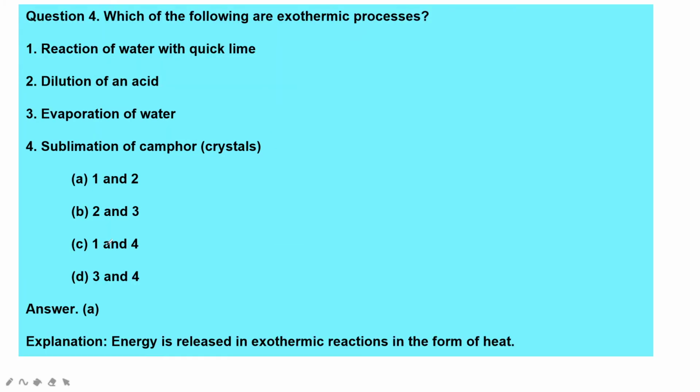The fourth question: which of the following are exothermic processes? Reaction of water with quicklime, dilution of an acid, evaporation of water, sublimation of camphor. Quicklime is calcium oxide. As the energy is released in exothermic reactions in the form of heat, the reaction of water with quicklime is an exothermic reaction, and dilution of an acid is also an exothermic reaction.